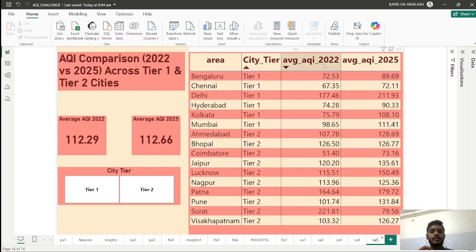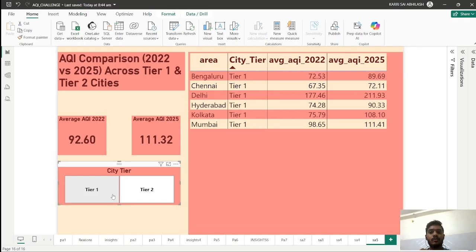Here you can see the average AQI in 2022 and the average AQI in 2025. You can compare both here, and the average AQI in 2022 and 2025 does not vary much. In tier 1 cities, you can see that in Bengaluru there is not much change, and Delhi is highly polluted.